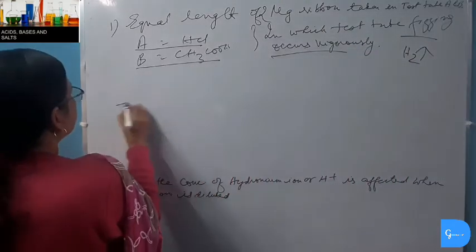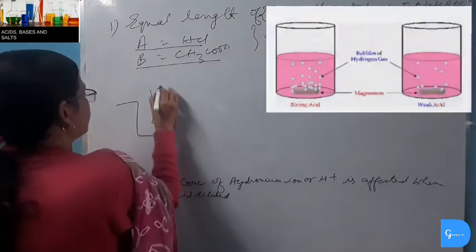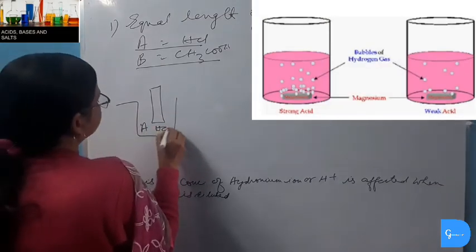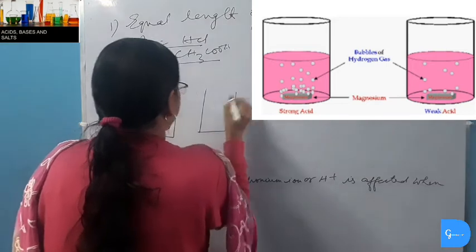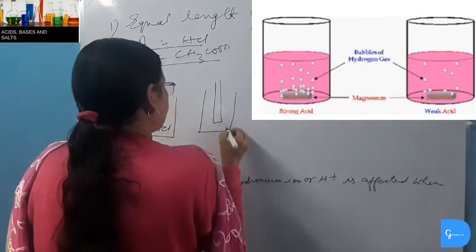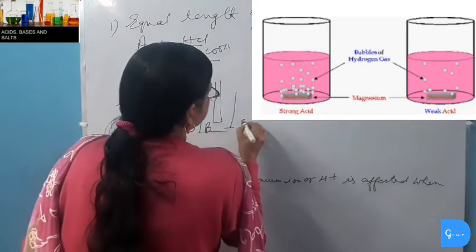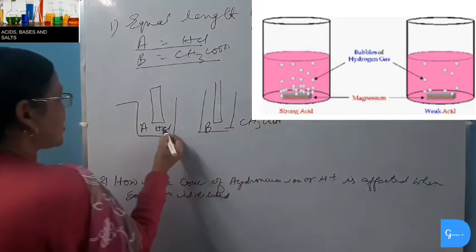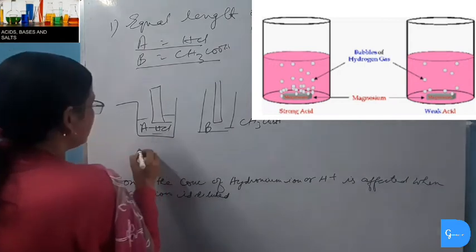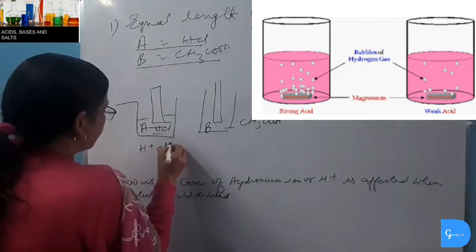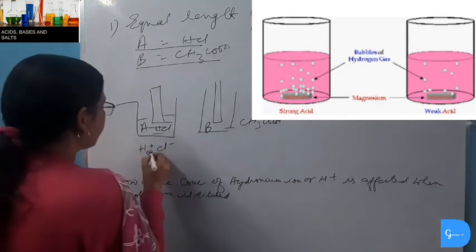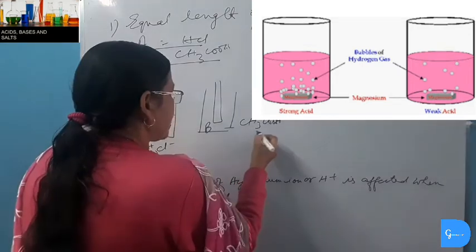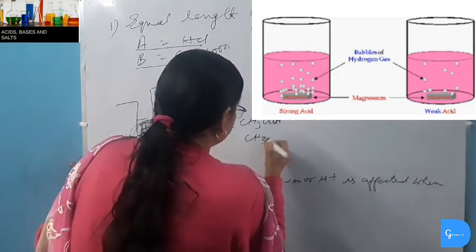So if we take magnesium ribbon in test tube A with hydrochloric acid and an equal length of magnesium ribbon in test tube B with acetic acid, we know that hydrochloric acid is a strong acid. So it will ionize completely to give hydrogen ion and chloride ion. And acetic acid is partially ionized.